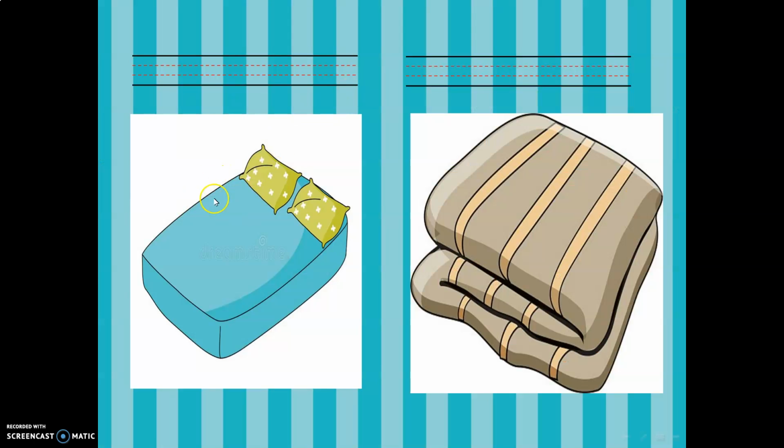Then, girls, what is this? What can you see? Here I can see a mattress. This is a mattress, girls. M-A-T-T-R-E-S-S. And here, girls, what is this? And what do we call it? We call it blanket. B-L-A-N-K-E-T. This is a blanket and this is a mattress, okay?